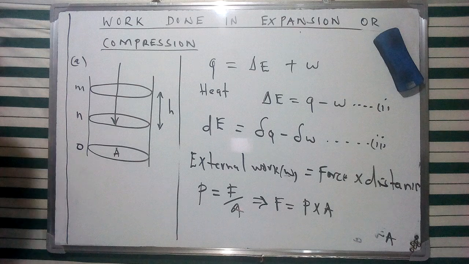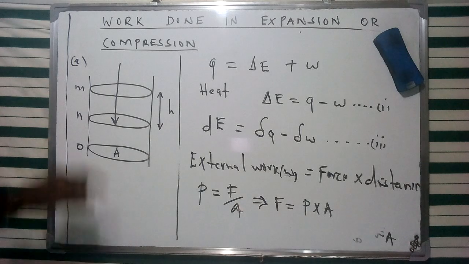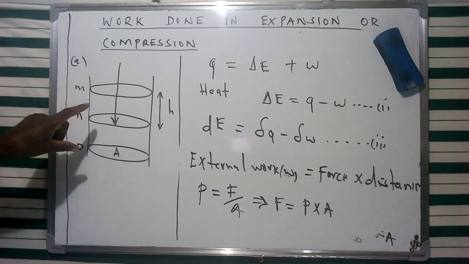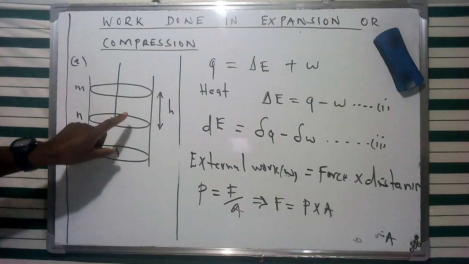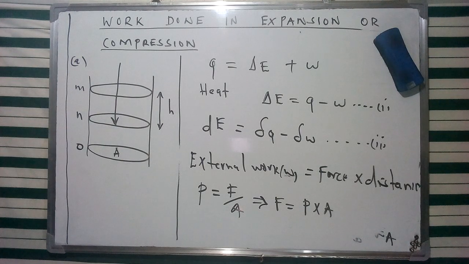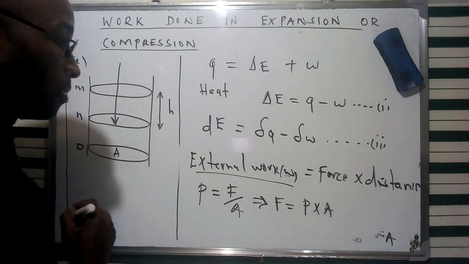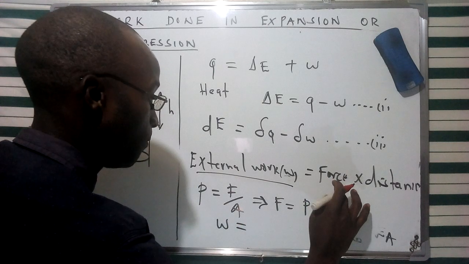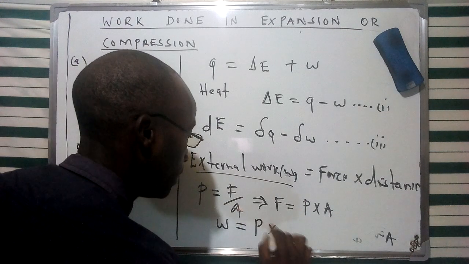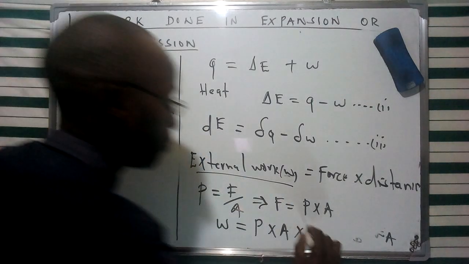And the change in this case entails the change in volume, which we can give in terms of the external work done in this system, whereby work entails the force, which is pressure times area, times the distance covered. In this case, that is going to be the height.